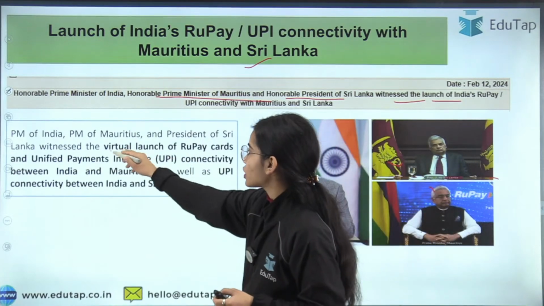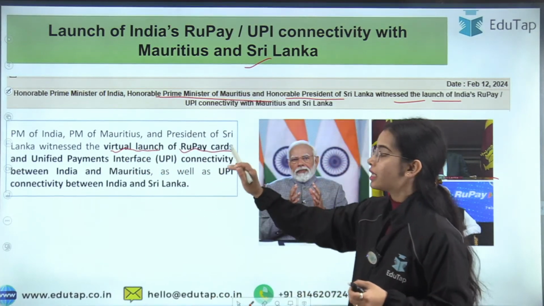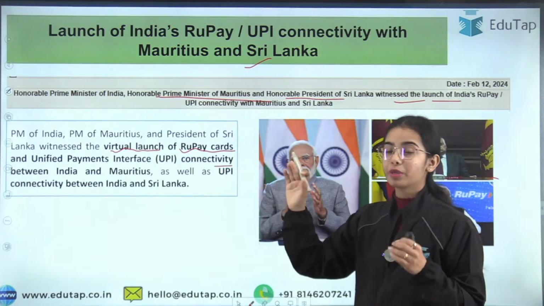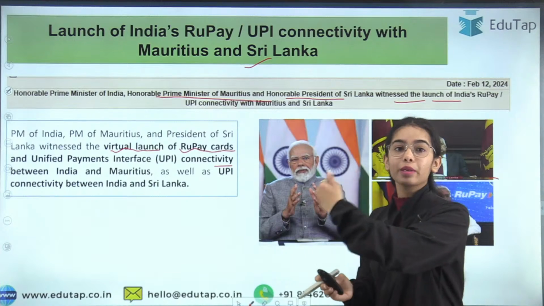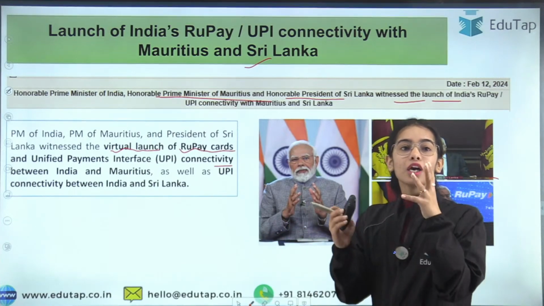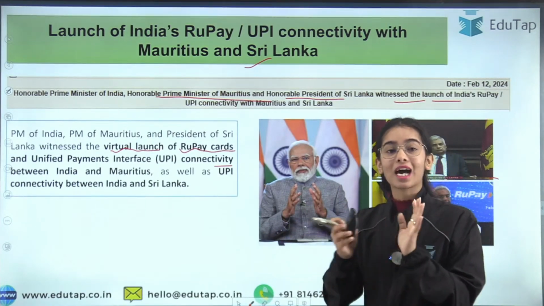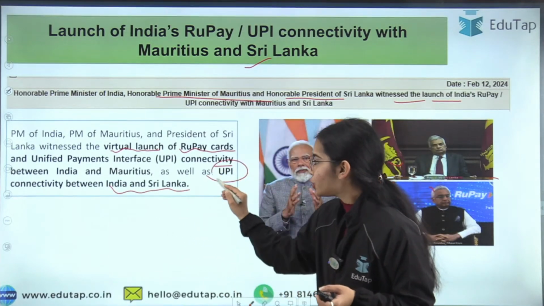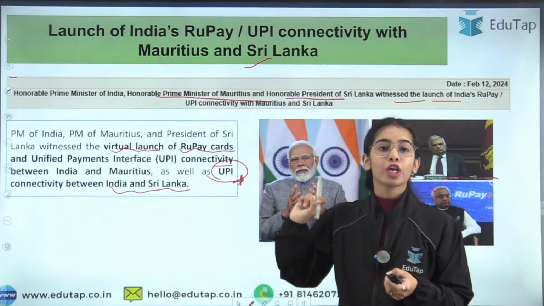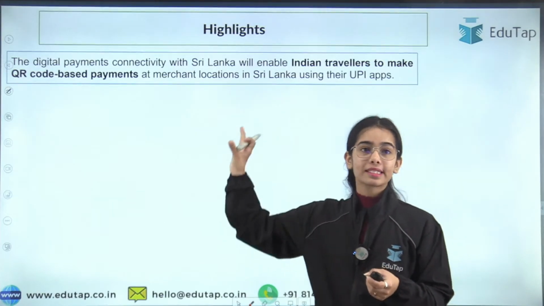So this is the virtual launch of the RuPay card and UPI connectivity. Remember this very clearly: between India and Mauritius, there is connectivity for the RuPay cards as well as for the UPI, while between India and Sri Lanka, there is UPI connectivity only. Okay, so this is the idea. Now let's start with the highlights.